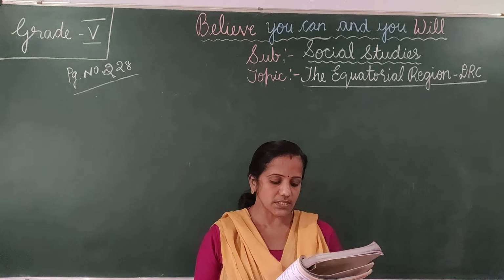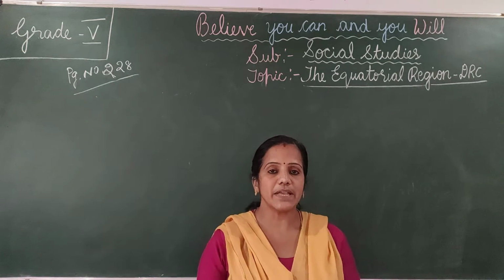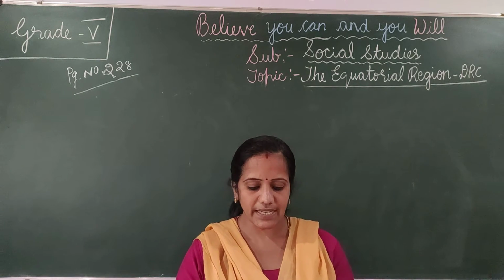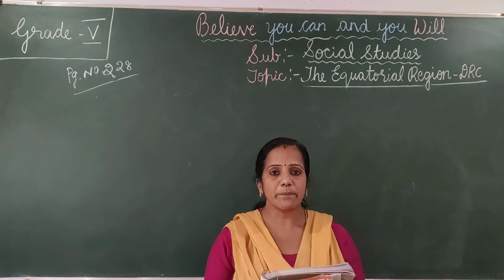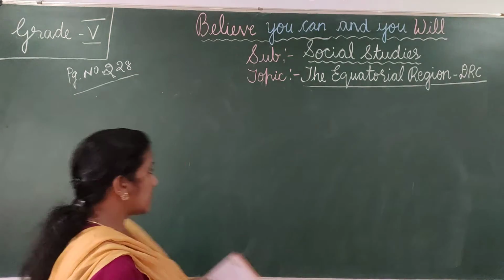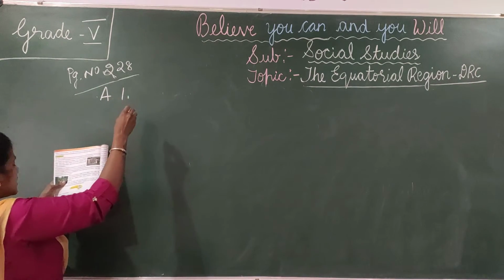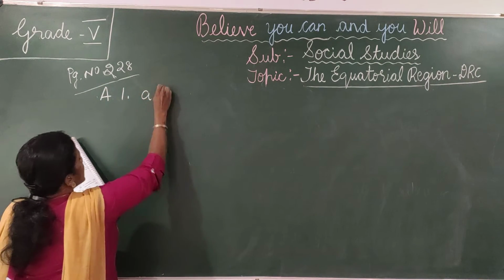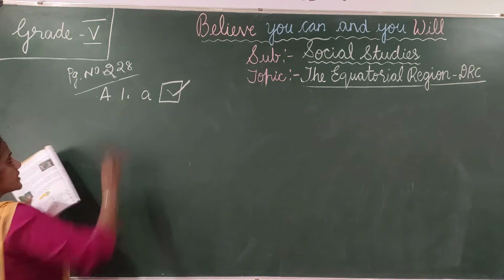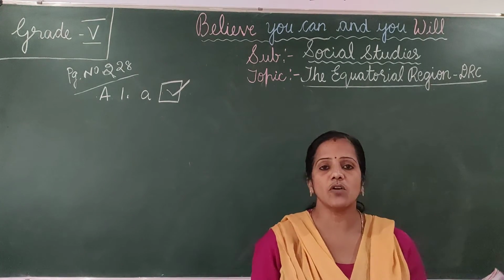So the first question, the capital city of the Democratic Republic of Congo is Kinshasa, Matadi, Livingstone. So which is the capital of the Democratic Republic of Congo? Kinshasa. So the A main first answer is option A, Kinshasa. Tick option A. Kinshasa is the capital of Democratic Republic of Congo.